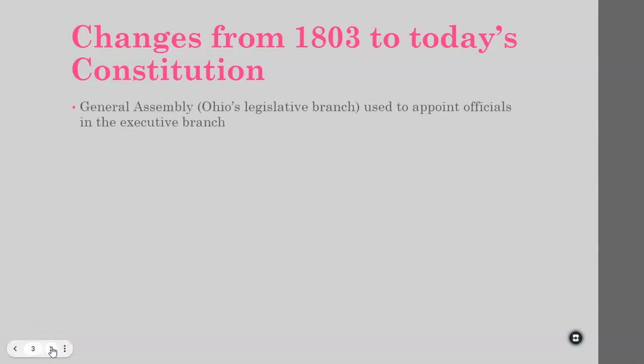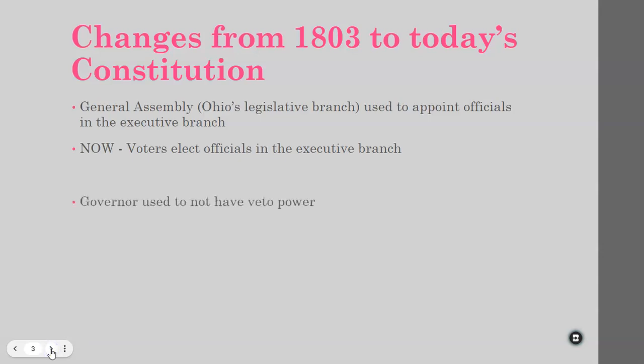So the Ohio General Assembly used to be the one to appoint officials in the executive branch. Roles like the Ohio Secretary of State, the Ohio Auditor, the Ohio Recorder, those used to all be appointed by the Ohio General Assembly. Now, those officials are elected directly by voters on Election Day. So we're going to view who serves in those roles on a later slide.